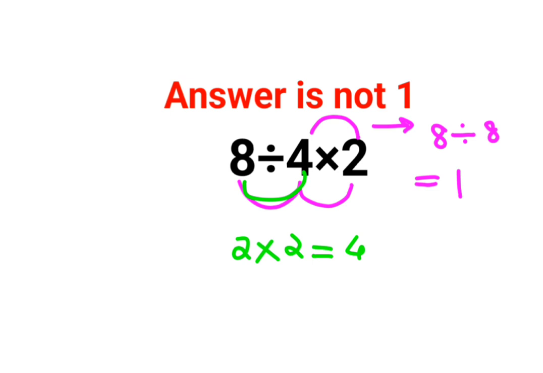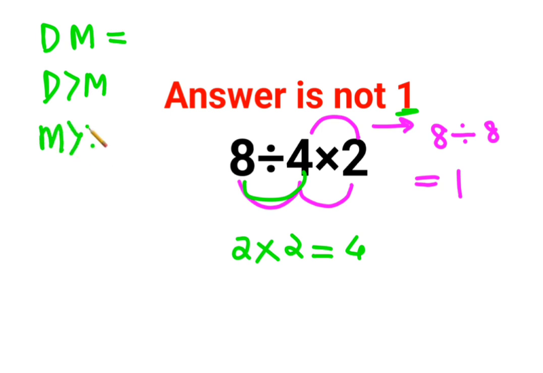Okay. So here, why I am saying the answer is not 1, is because the fact is that division and multiplication hold equal precedence in mathematics. Please understand, a lot of people who are following BODMAS think division is higher than multiplication in precedence, and people who are following PEMDAS will feel that multiplication is higher than division. So if this is the case, then yes, you will end up with these two discrepancies. So please remember that both of them are equal in precedence.